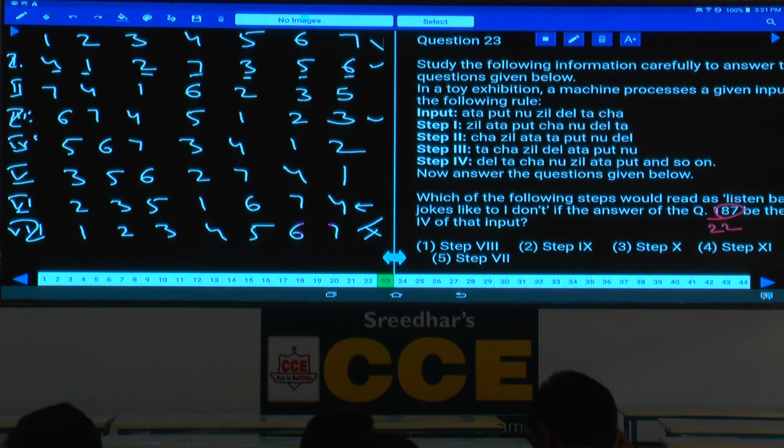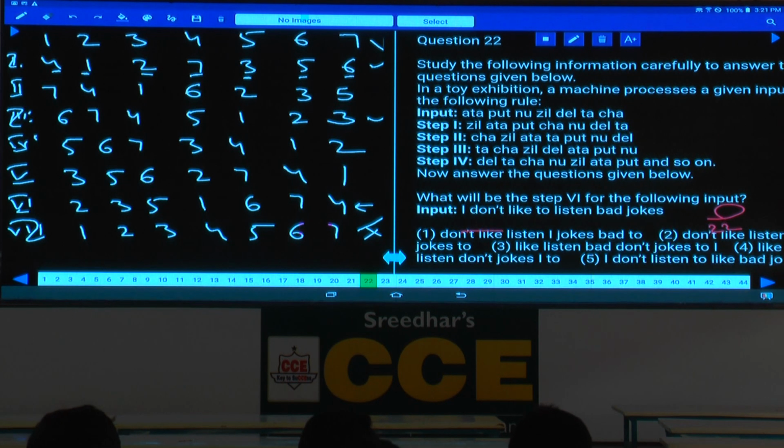Cheppandi chestunna leda? No, step 4 chudandi. Now, intaku mundu em cheppandi, listen bad jokes like, and this one, and what is the input here? The answer will be the step 4 of the input. Now what is the previous question here? The previous question is, now this is step 4. This input is nothing but your step 4.